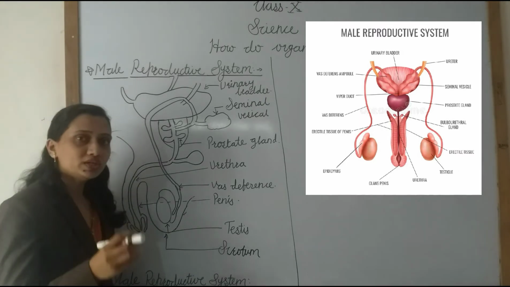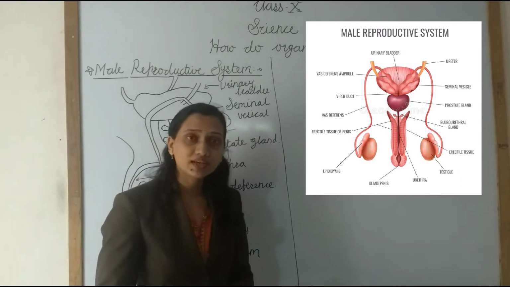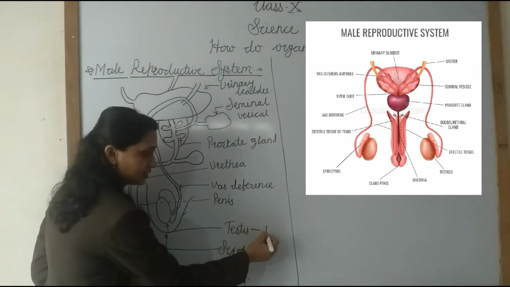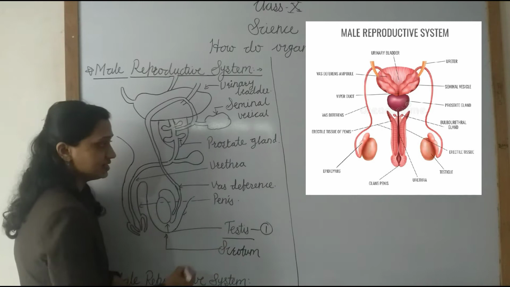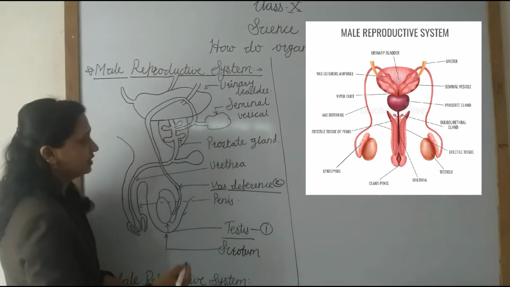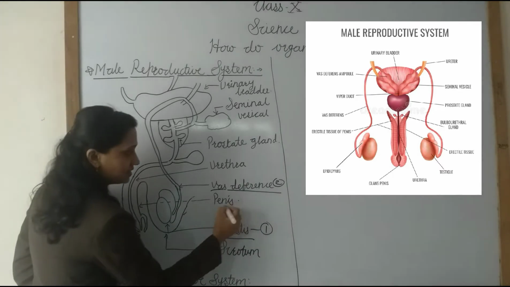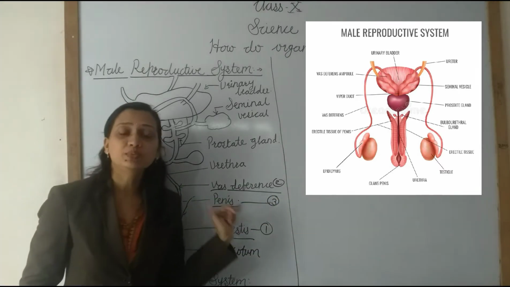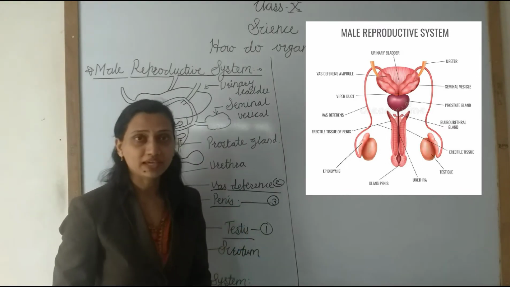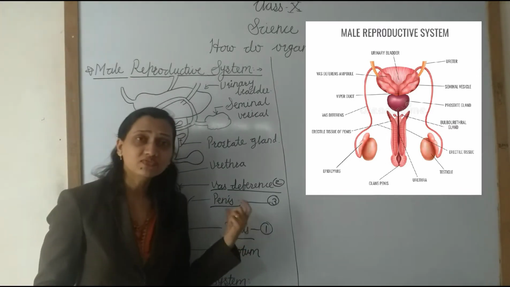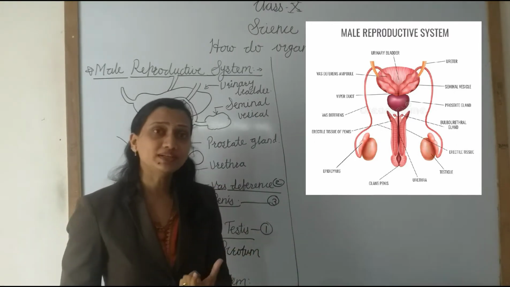Now which are the male reproductive organs? See here, the testes, then the vas deferens, and the third one is the penis. These are the main reproductive organs in the male. So first, about the testes. Where are they located? What is the function of the testes?